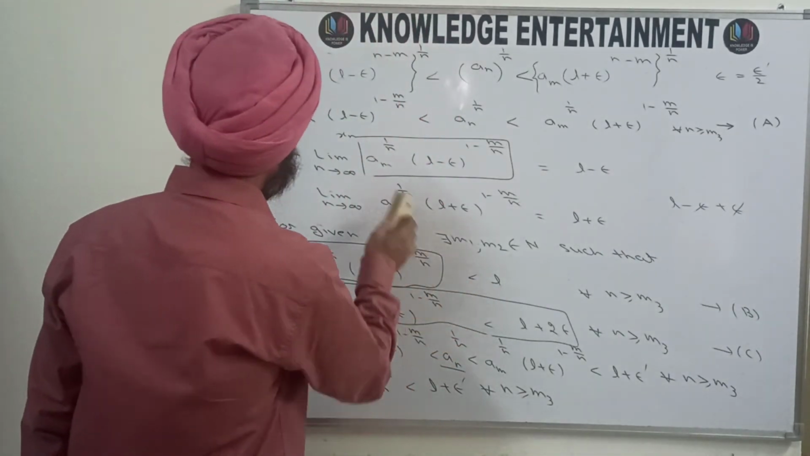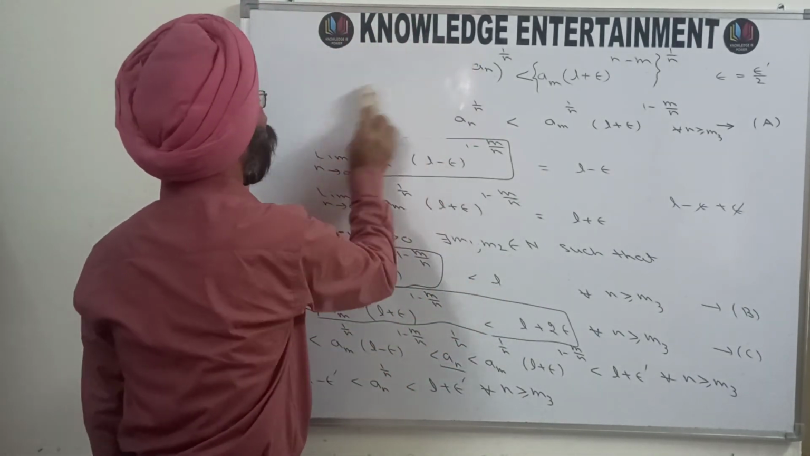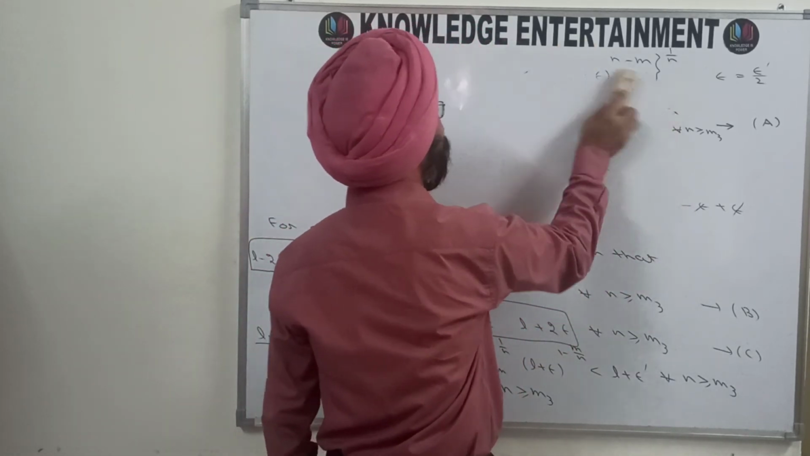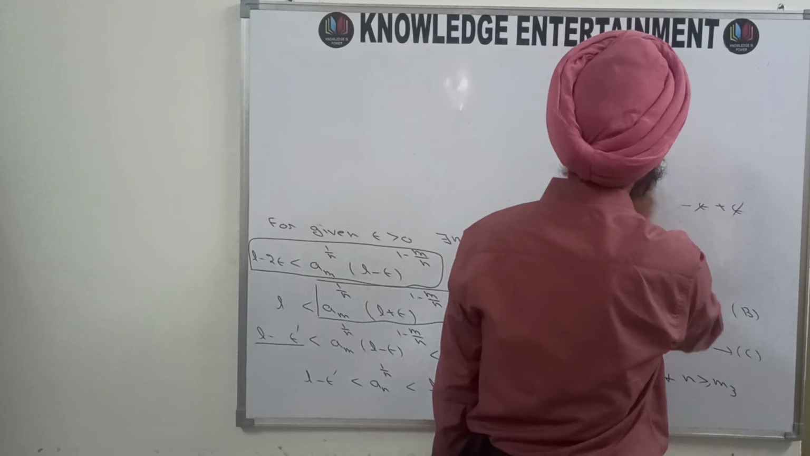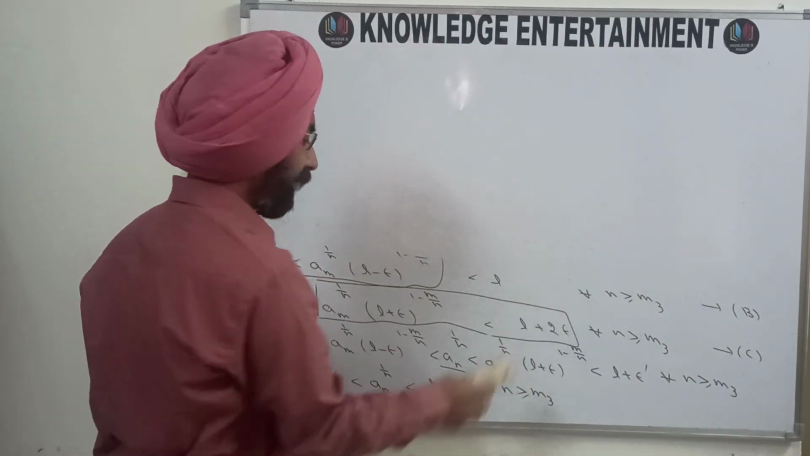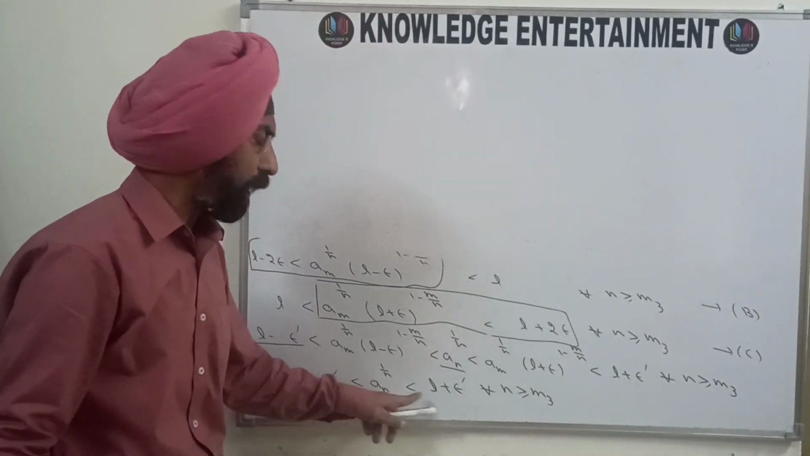And now I'm going to write this inequality in other form, that means in the modulus form. So how can I write this inequality in modulus form? For that, add minus L to all the parts.